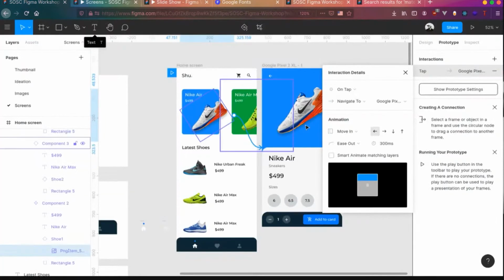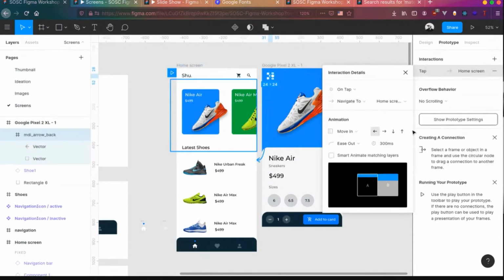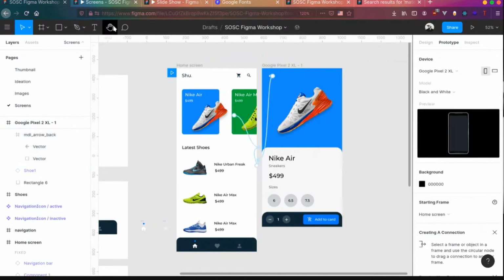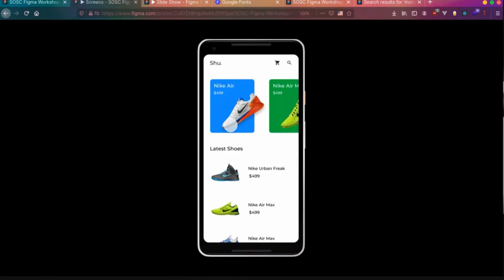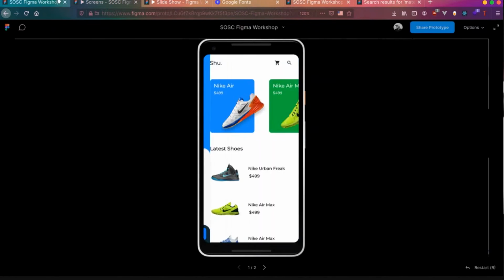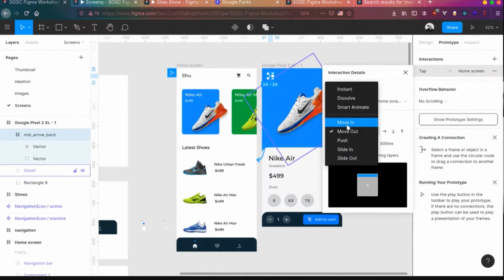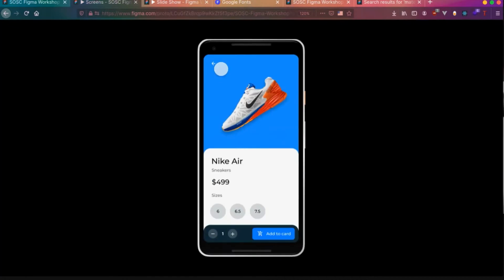See, it's pretty cool. And we can add this arrow button to go back to this screen. When I click on that, go back to that screen. So move in, move in. Wow, let's see how that looks for now. Pretty cool. Let's change it to, and then actually let me see how it looks.